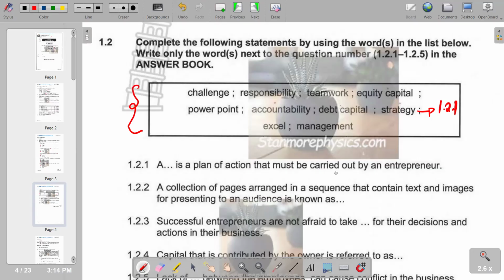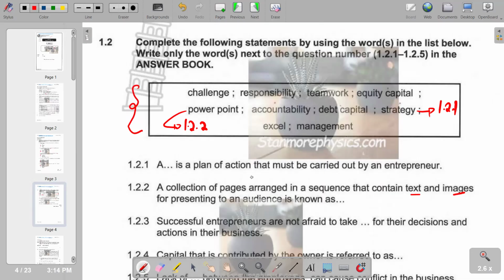Then we go to 1.2.2: a collection of pages arranged in a sequence that contain text and images for presenting to an audience is known as, of course, text and images for presenting to an audience. The most appropriate answer is PowerPoint. Remember, PowerPoint presents text and images. So we have 1.2.2.